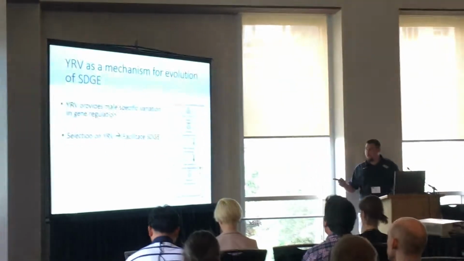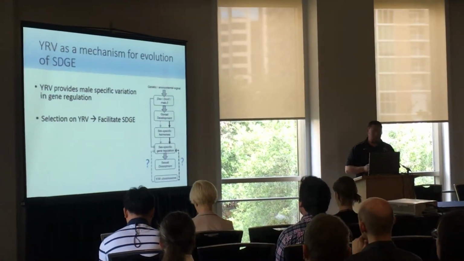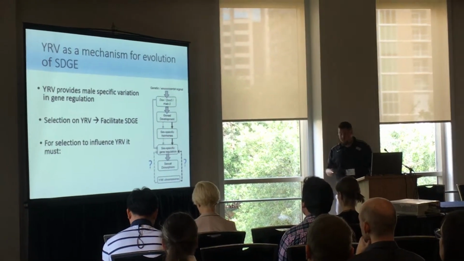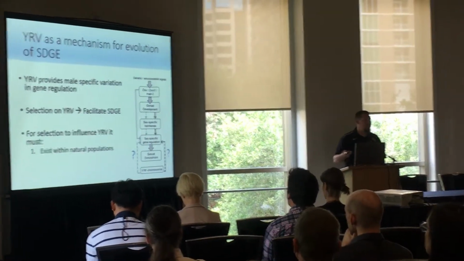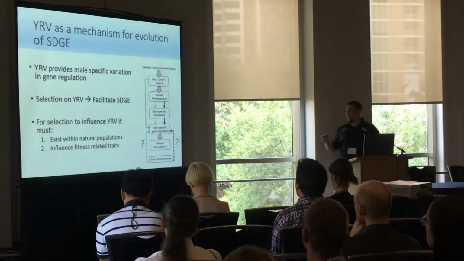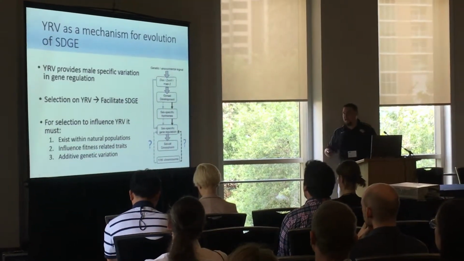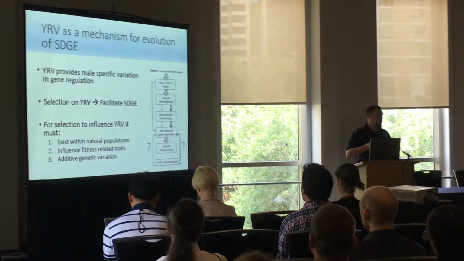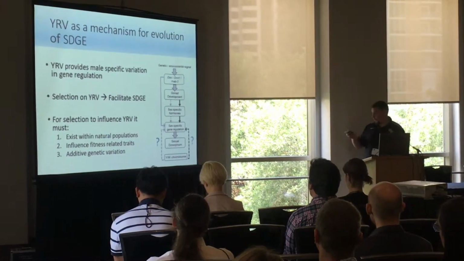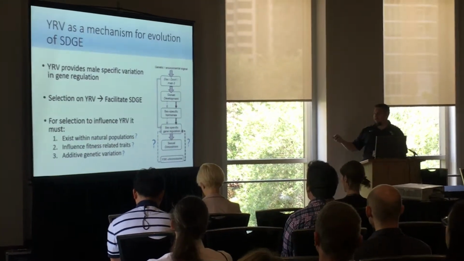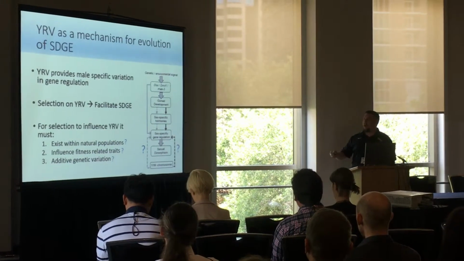In order for this to be true, though, selection has to be able to act on YRV. For selection to act on YRV, it needs to exist within natural populations, it needs to influence fitness-related traits, and it needs to be comprised in part at least of some additive genetic variation. None of these questions have been addressed so far looking at YRV.